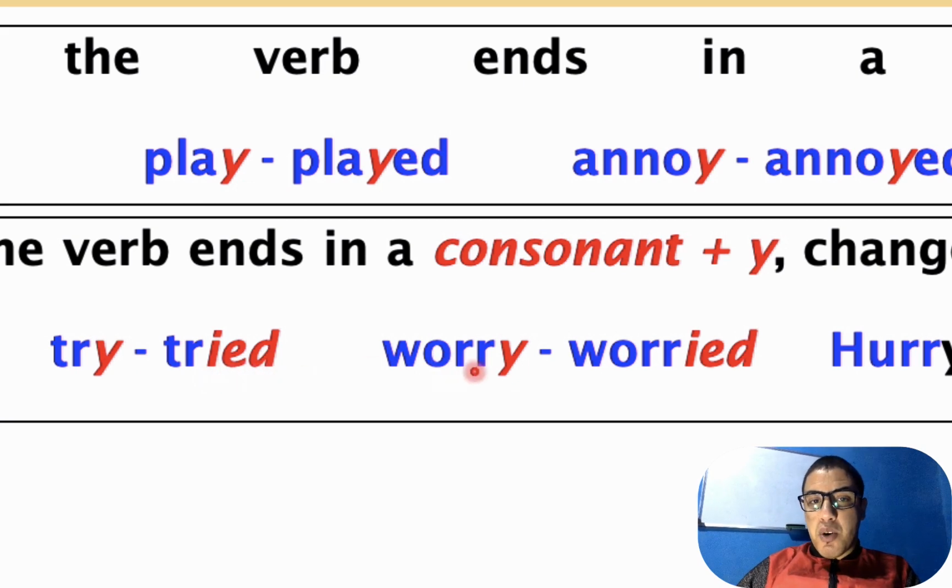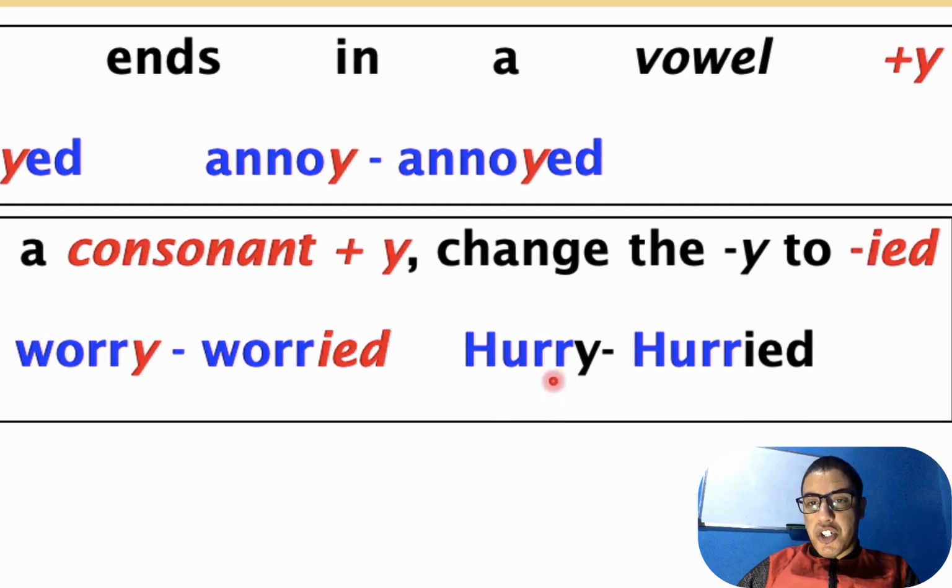Got it? For example, worry. What do we have before y? We have r. And r is what? Consonant. So what do we do? We change y to ied. Hurry, again. What do we have before y? We have r. So what do we do? We change y into ied.